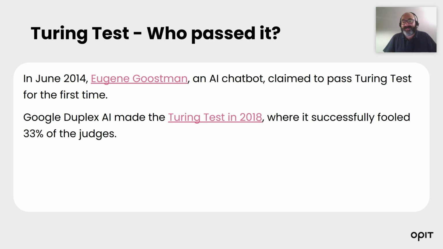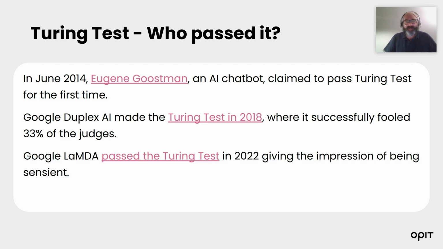And of course, the criticism here was that the scope of the conversation was very limited and was not a full Turing test. But still, the AI model was able to really fool many of the judges, and even to take a reservation for the AI. In 2022, Google LaMDA passed again the Turing test, even giving the impression of being sentient.